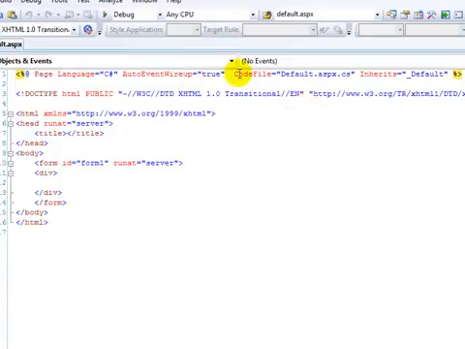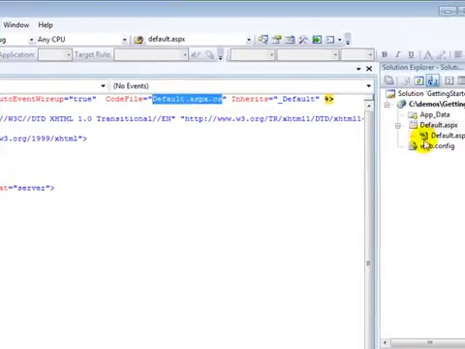The two main things that we want to look at here are the code file and inherits. The code file, default.aspx.cs, tells us which file is associated with the ASPX file, so we know how to associate them together. That alone isn't enough, though. The other thing we need to look at is Inherits. Inherits points to the name of a class, _default. That's the name of a class that's defined in default.aspx.cs. Let's take a look at that.